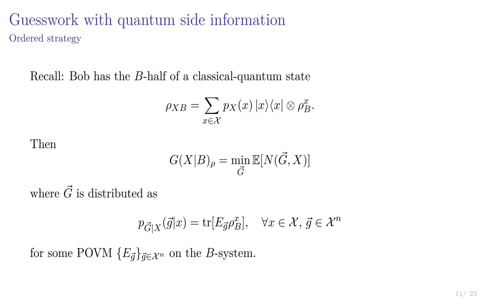So let's talk about the simplest one, which is what I would call ordered strategies, where Bob does a POVM which is indexed by the guessing orders. And in this case, the guesswork you can express as a minimum over such strategies. So G is distributed where P of G given X is related to the probability of getting the measurement outcome G when the state is rho_bx. So that's our usual measurement formalism.